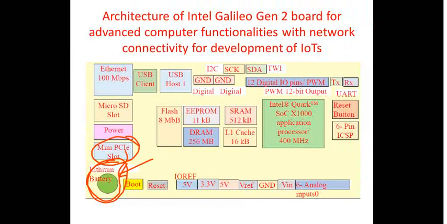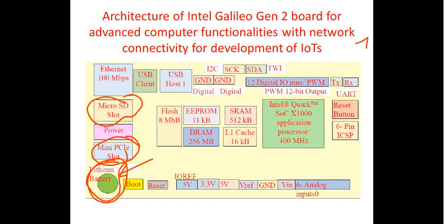And you have got the slot for the micro SD, right? So this also we can see. This is another important feature which I have not mentioned earlier. You can have up to 32 GB storage possible, right? Because of this, it is possible for you to download your bootloaders and other drivers, so that every time you need not connect it to the system before this Galileo board is started up.